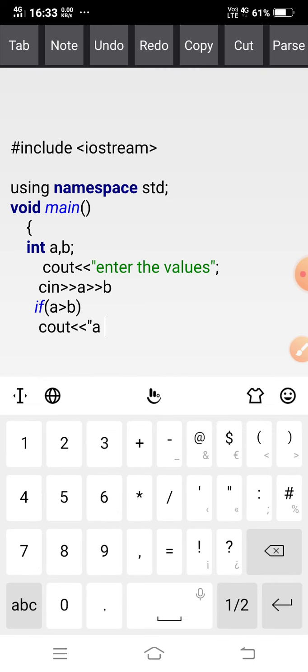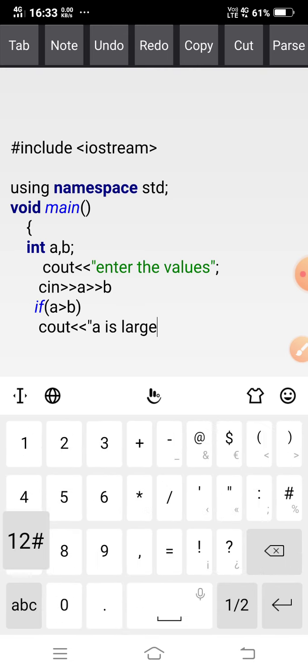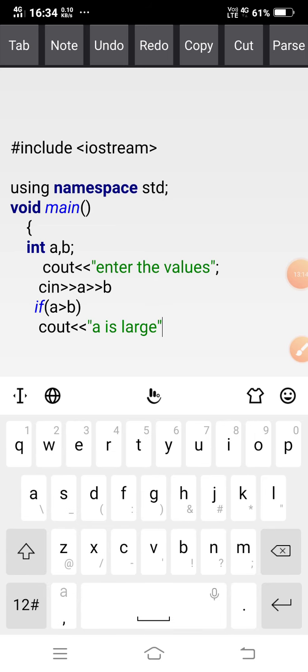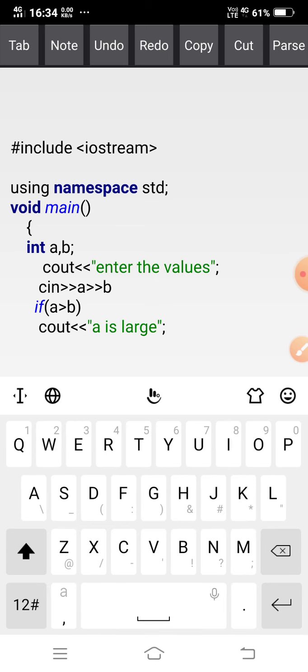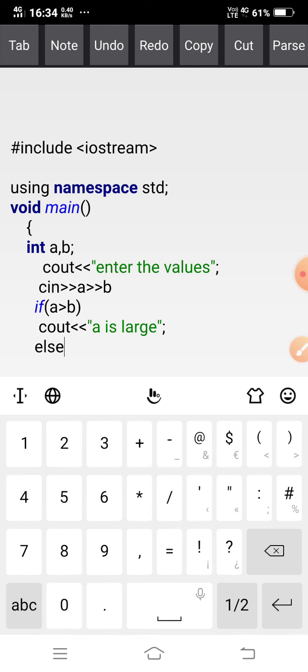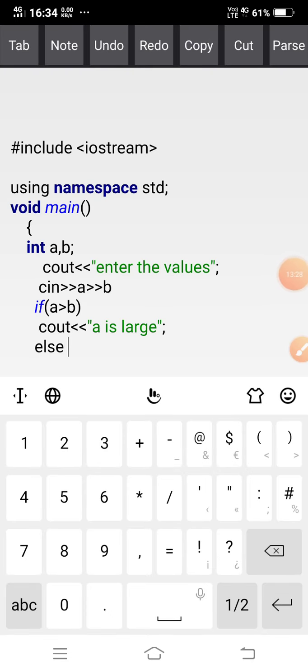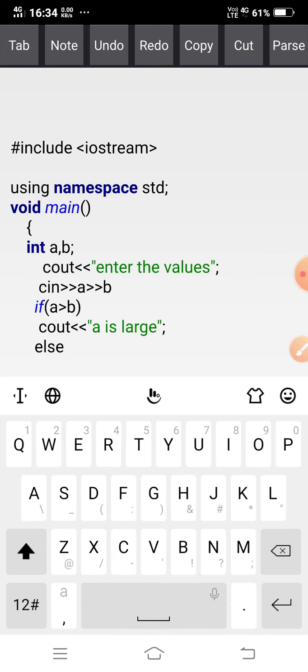A is large, then semicolon. Then next is else. So if A is greater than B, then A is large, else B will be large. See out.